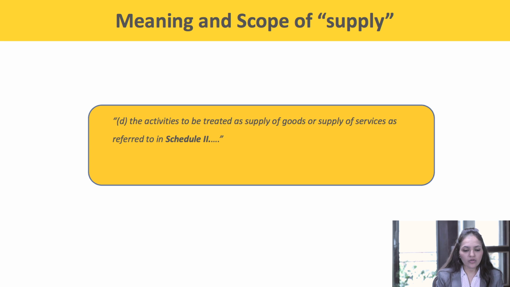Now coming over to the next clause, section 7 subsection 1 clause D. The activities to be treated as supply of goods or supply of service as specified in Schedule 2. Now let us have a look at what are the activities that are specified in Schedule 2. Basically, each of the clauses of Schedule 2 has a history of disputes, whether it is goods or service.